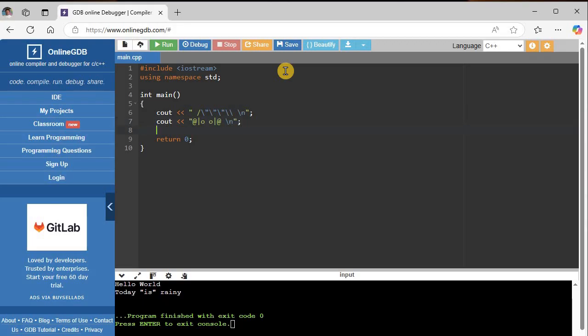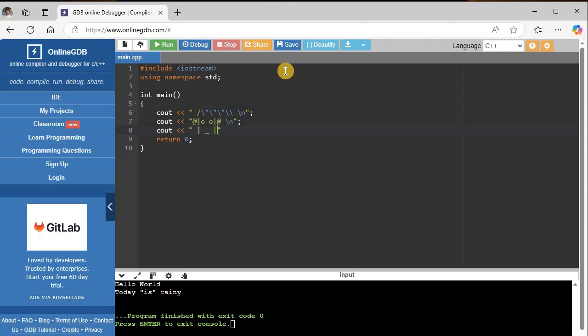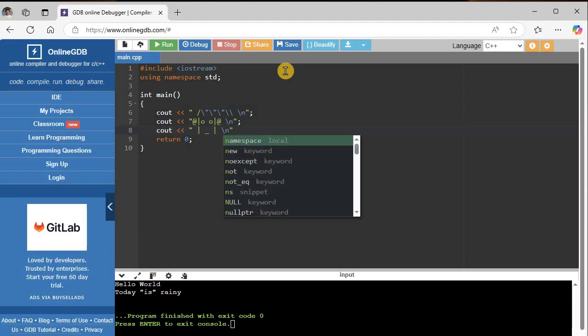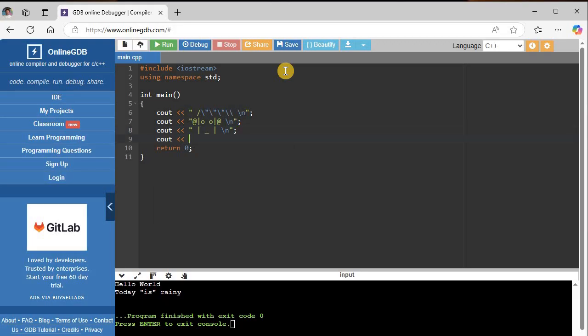And then the third line will be a space, vertical bar, and an underscore right there, space, and then a vertical bar, and then a backslash n, semicolon at the end. And then the next line will be a backslash. So I need 2 backslashes, and then 3 underscores, and then a forward slash, and then backslash n for the new line. And every line, of course, needs to end in a semicolon.